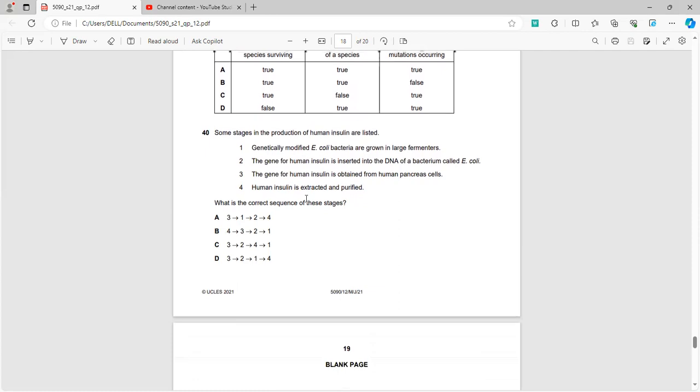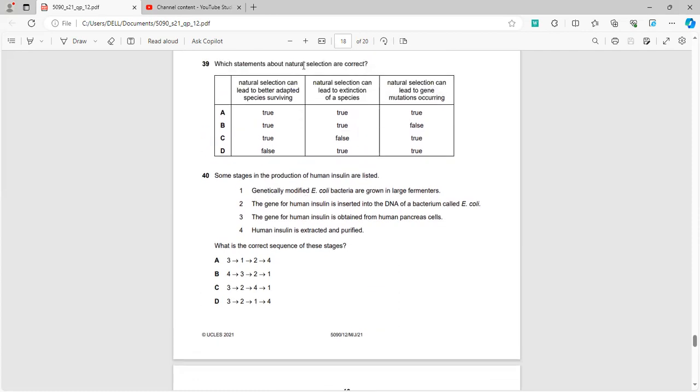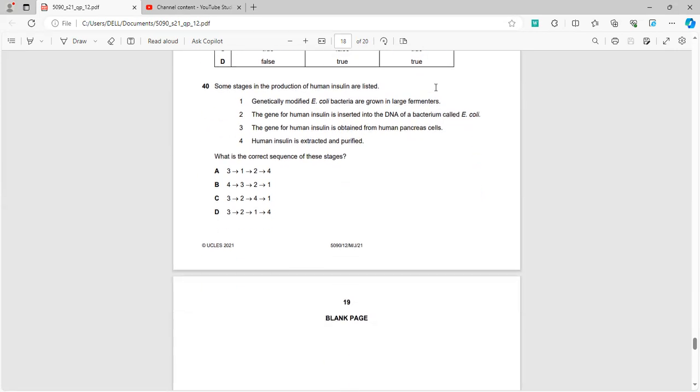Now, question number 39, which statement about natural selection can lead to better adapted species surviving? This is definitely correct. It can lead to extinction of a species. Yes, this is correct as well. Can lead to gene mutations occurring. All three are correct.